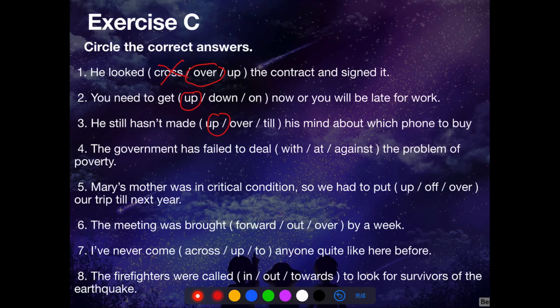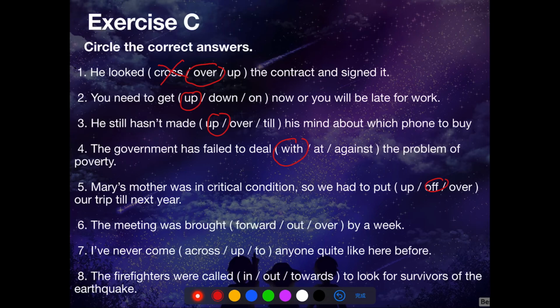The government has failed to deal with the problem of poverty. Deal with means to take necessary action to solve a problem. That means the government cannot solve the problem of poverty. Number 5, Mary's mother was in critical condition, so we had to put off our trip till next year. In critical condition means she was seriously ill. That means we have to delay the trip.